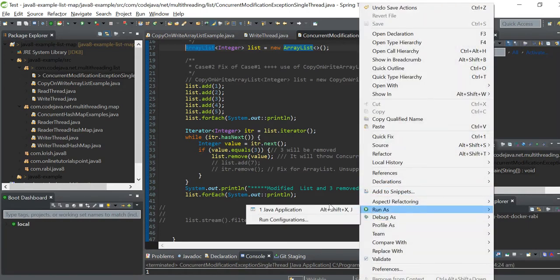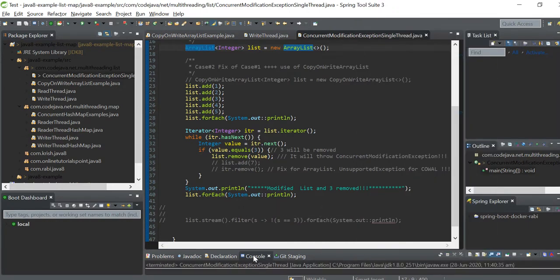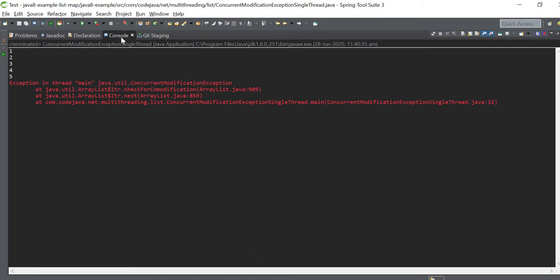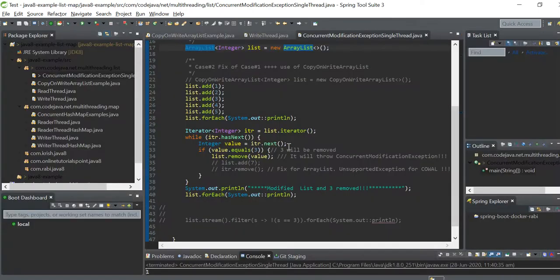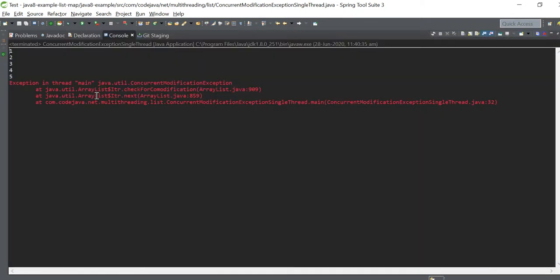Let me run it. So here you will find first it reads, if you see list.forEach, 1 2 3 4 5, and when I am going to remove it on the same list, you will get a ConcurrentModificationException.